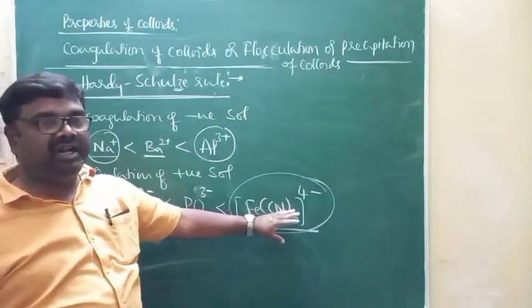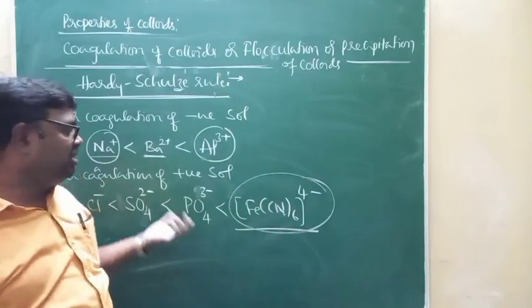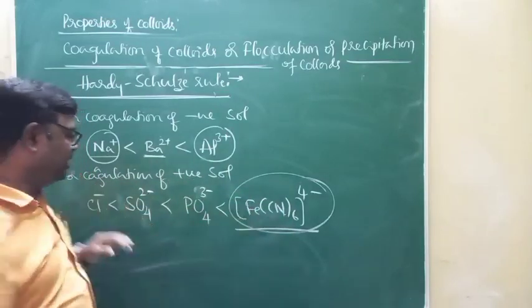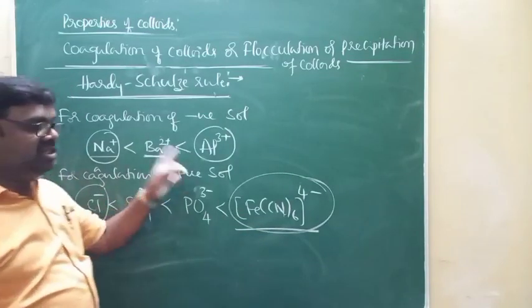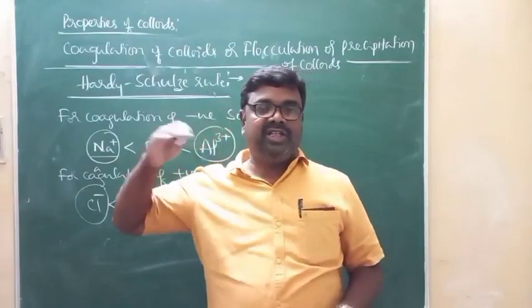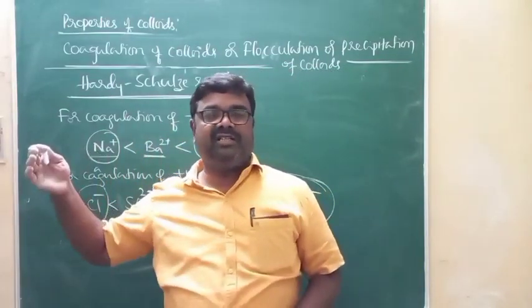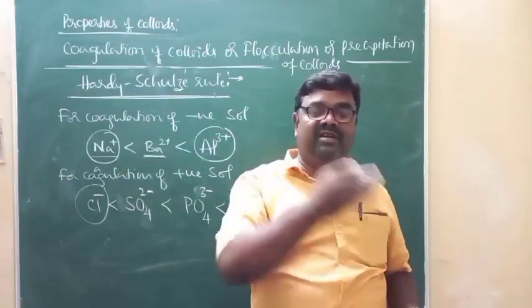Because of its high coagulating power, the amount of ferrocyanide ions required to bring about coagulation of positive sol is least compared to the amount of Cl- ions required. That means as the charge possessed by the coagulating ion increases, coagulating power increases, coagulation value decreases.